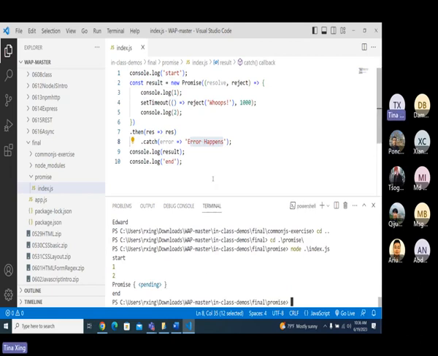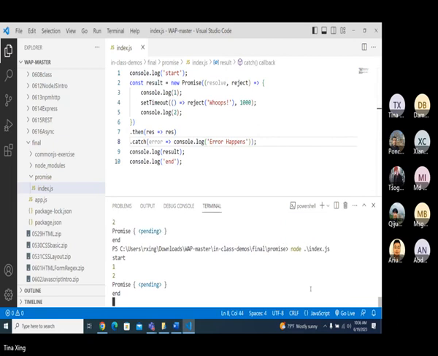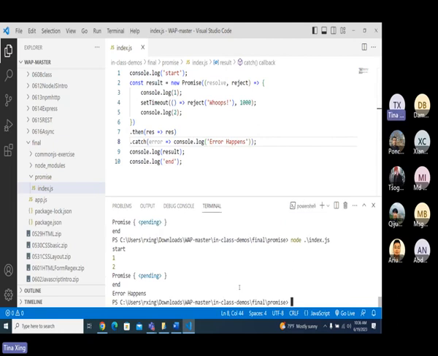After 1 second, did we have error happen? Yes. Why not the error happen? Let's see. Okay. Why is my... return. I should have... My bad. Sorry, my bad. Okay, error happened. I forgot to add the console log.